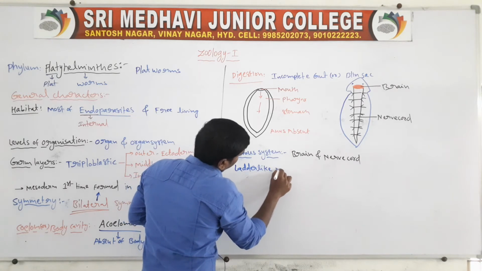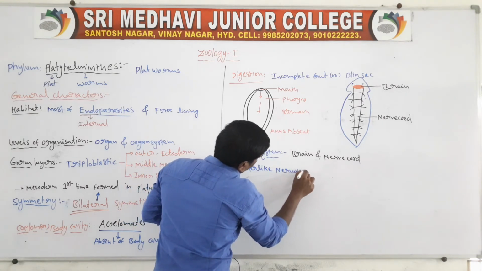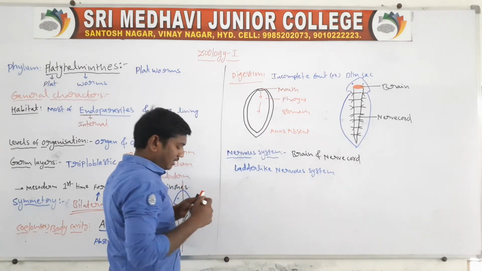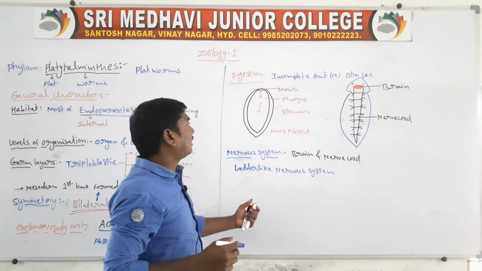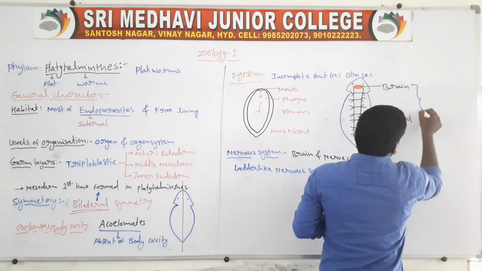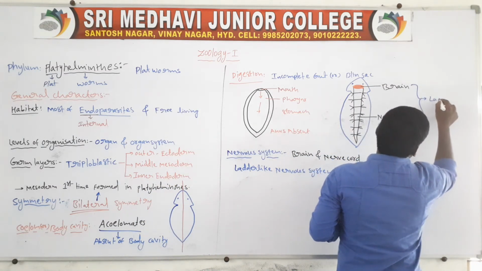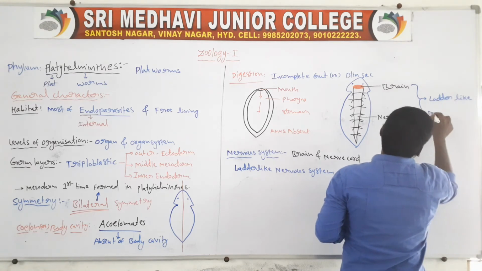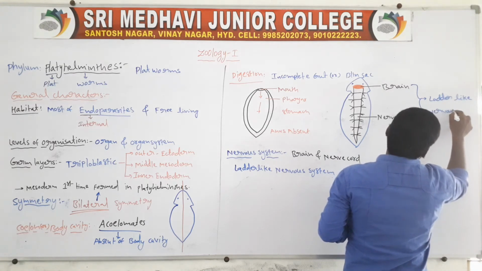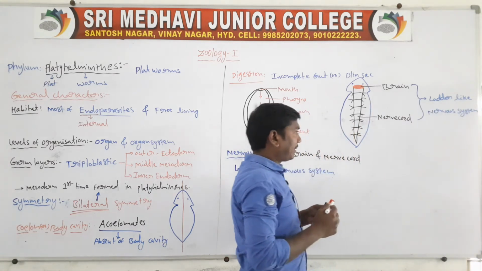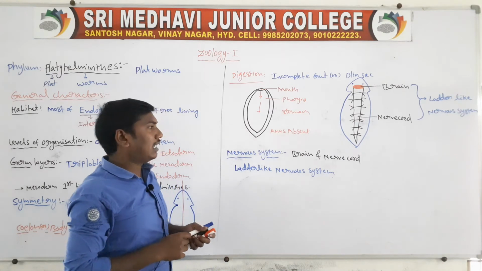The ladder-like nervous system is first formed in the Platyhelminthes, because of the presence of the brain and nerve cord.